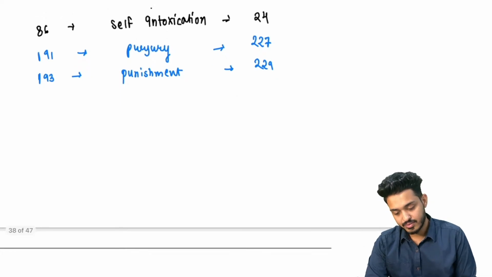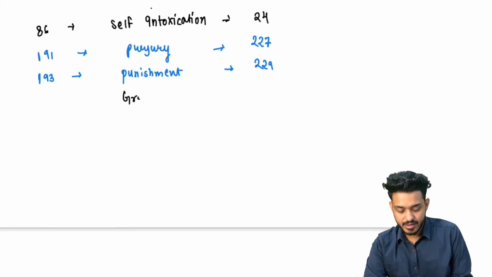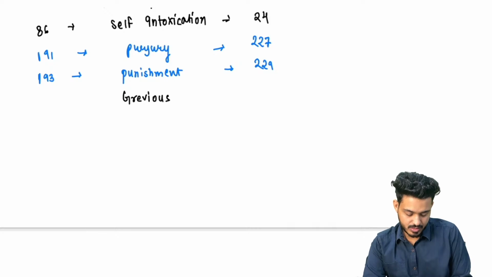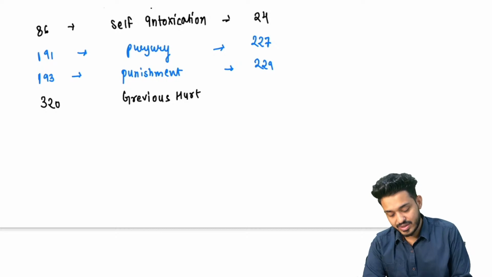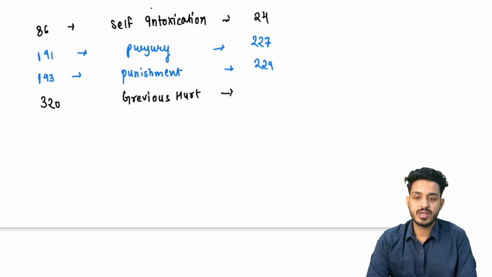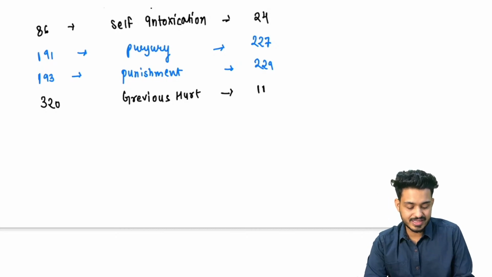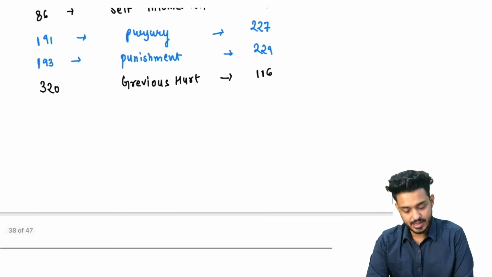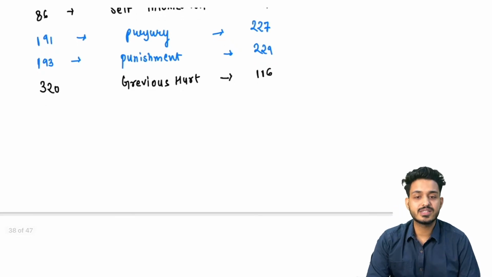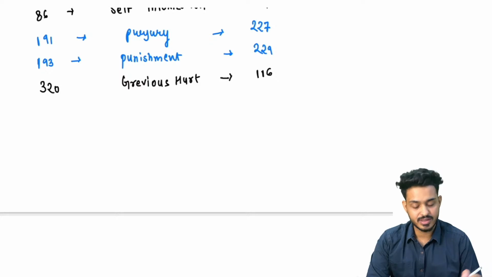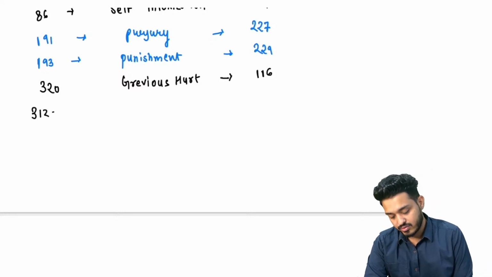Earlier we used to have, for grievous hurt, 320. Now they have changed it into 116, right? For abortion we had 312 to 316, which are for the abortions.